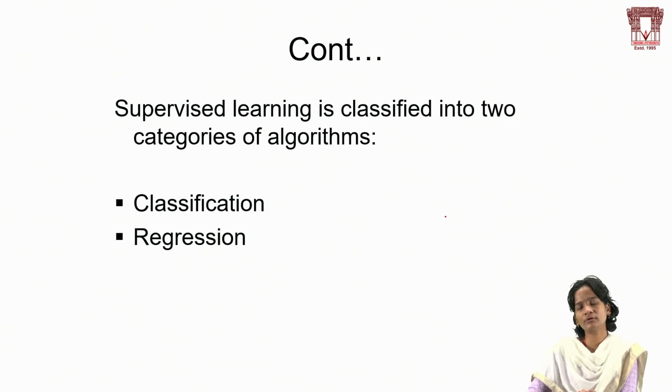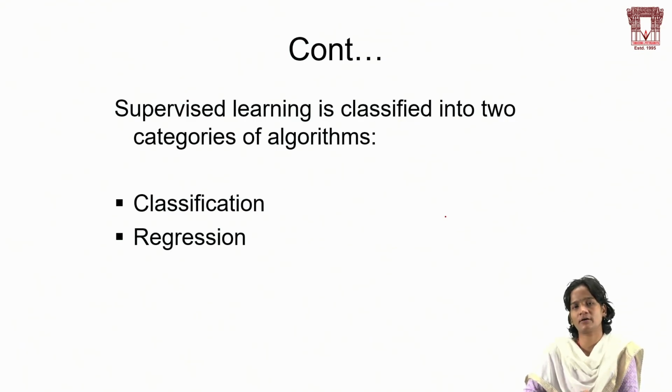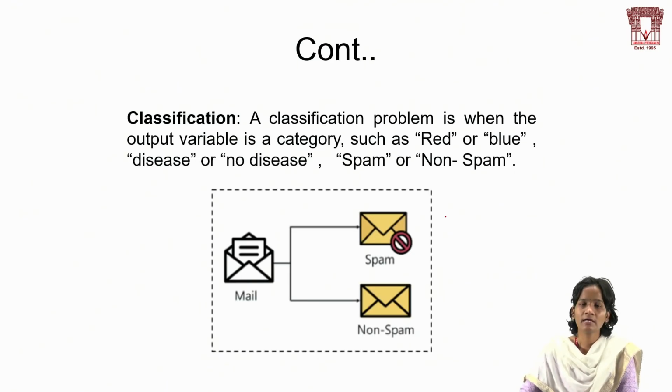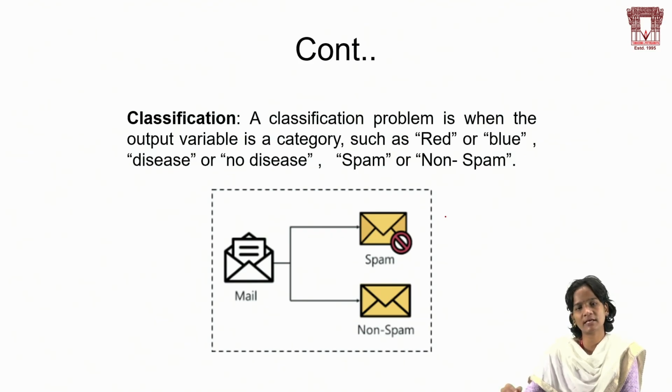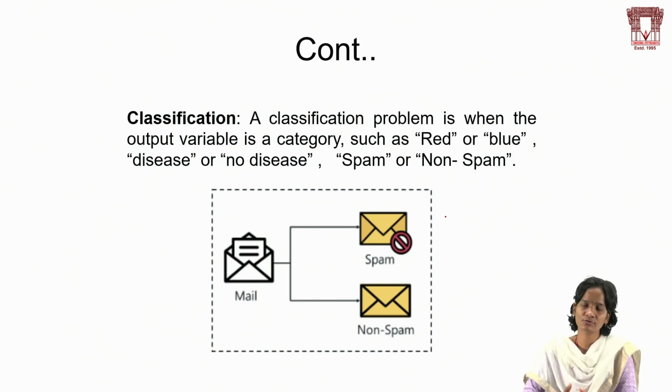So here we have two different problem statements in supervised machine learning: classification and regression. How do classification and regression work? See, classification is completely categorical data. For example, yes or no, true or false, spam or non-spam in the case of email. So that is completely categorical data in classification.